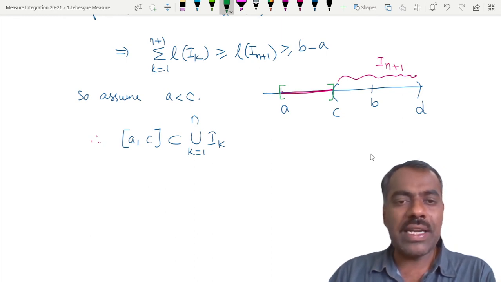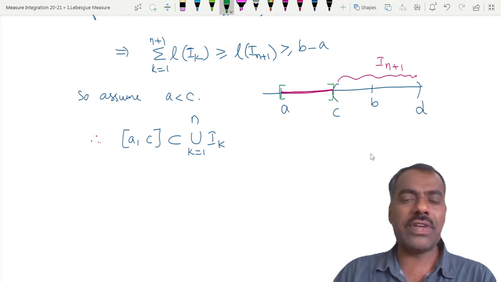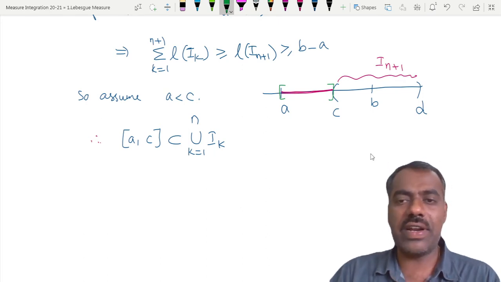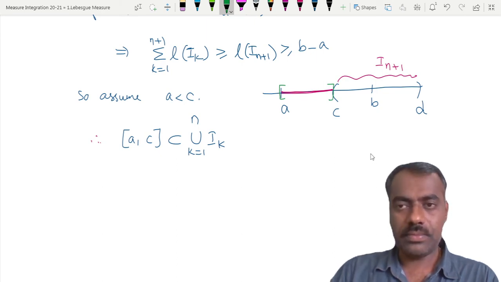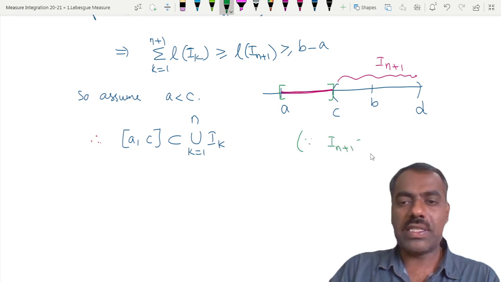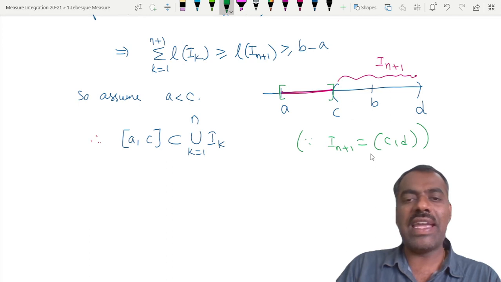Is there any element from [a, c] in I_{n+1}? No, sir. That means is I_{n+1} required to cover [a, c]? It is not required, right? Because clearly this I_{n+1}, starting from c, does not even contain c. Is this clear? Since I_{n+1} is only containing elements after c, to cover [a, c] you don't require I_{n+1}. Is this clear?